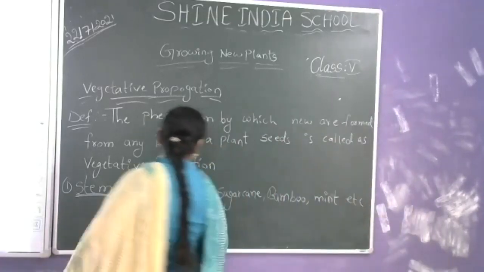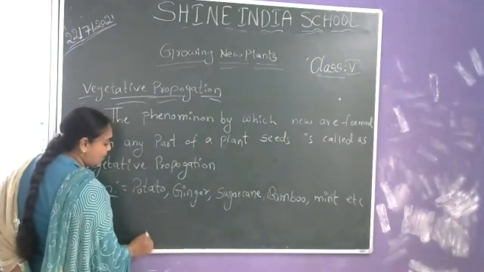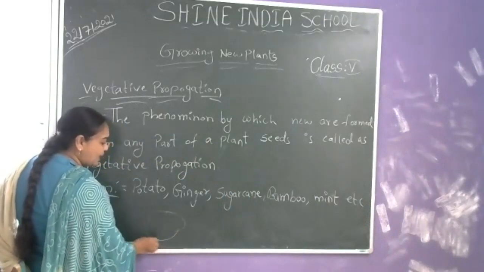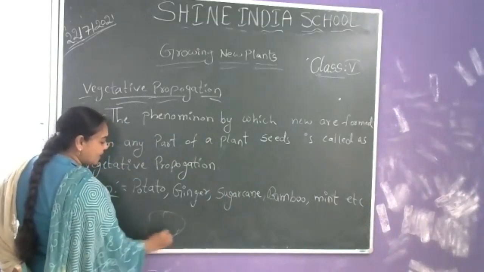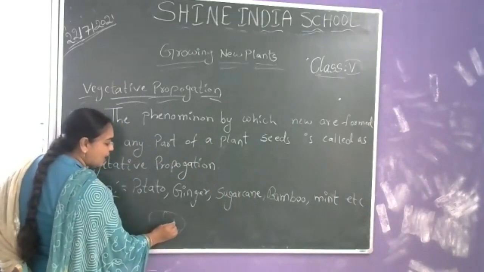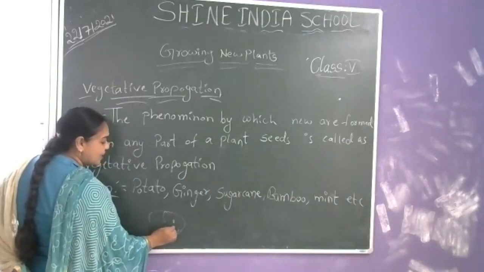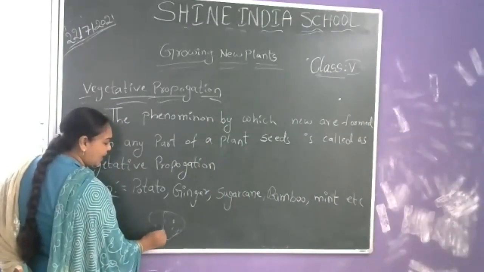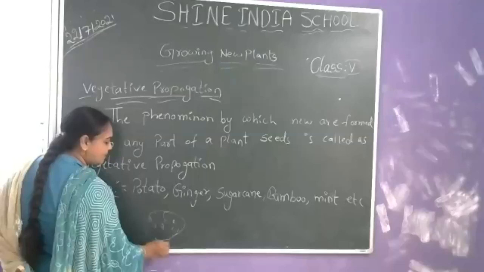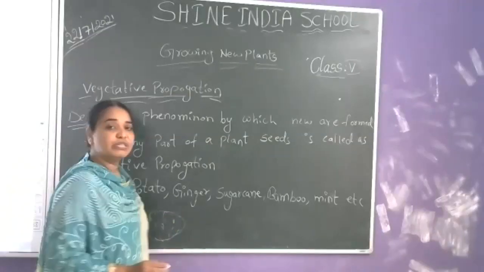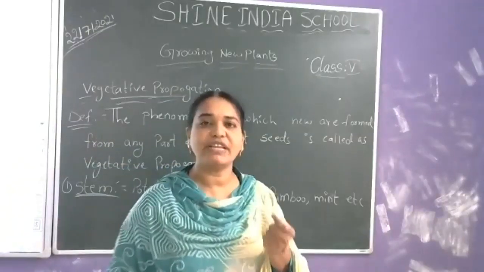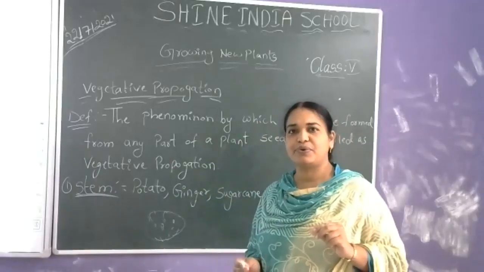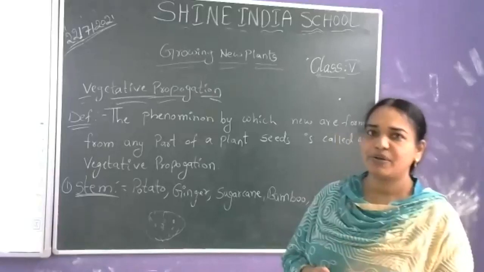If you observe a potato, the best example, at our home we see potatoes. On the potatoes you can see small eye-like structures, white colored outgrowths.